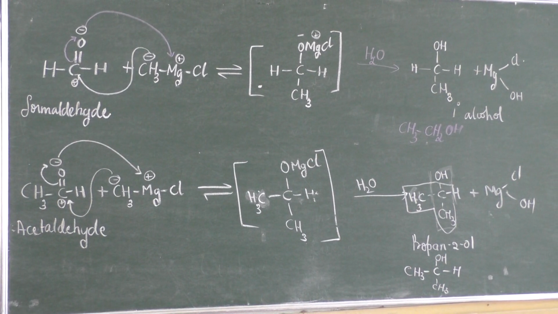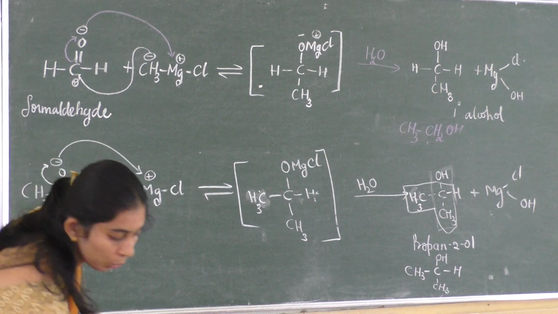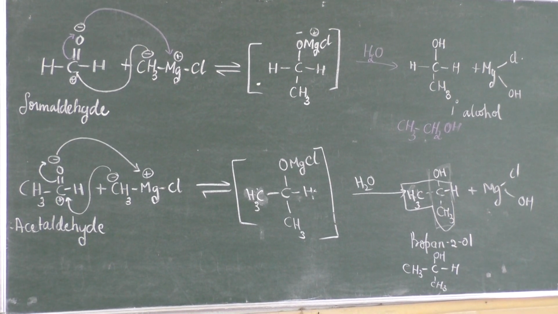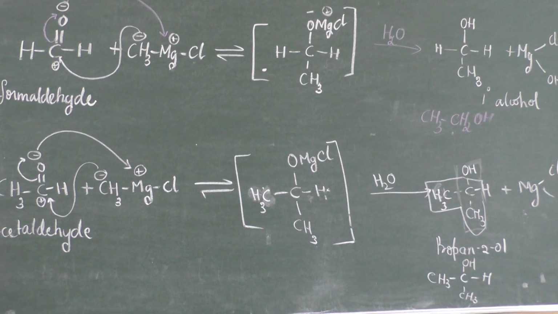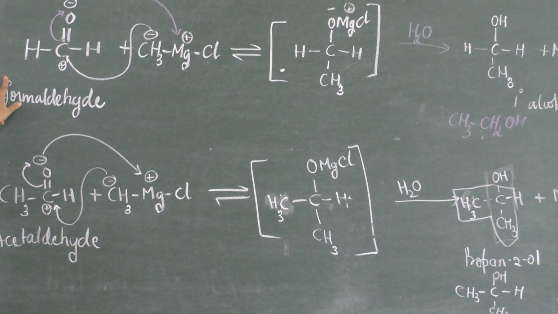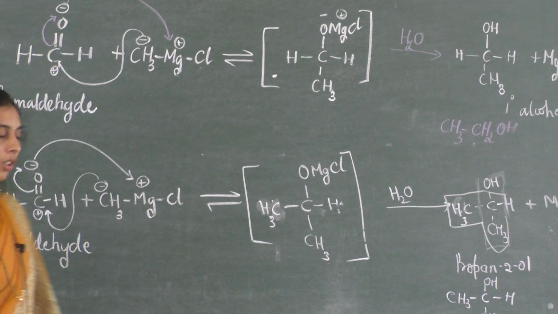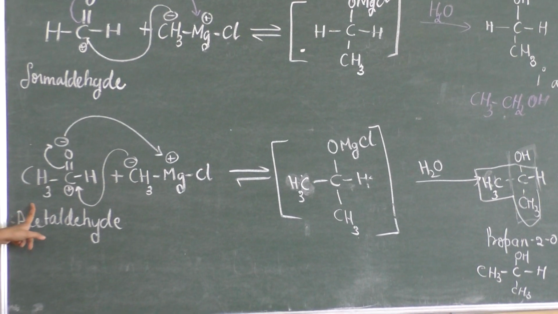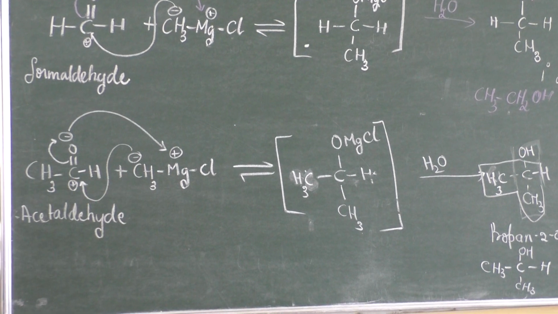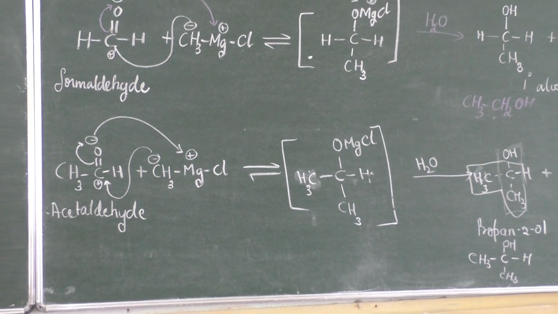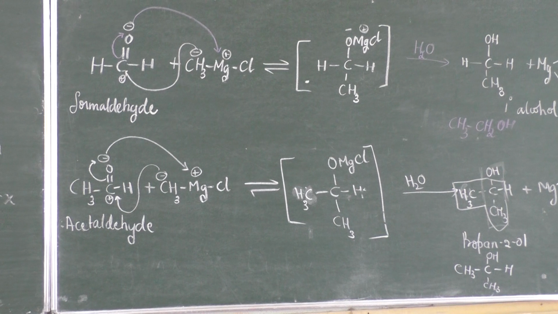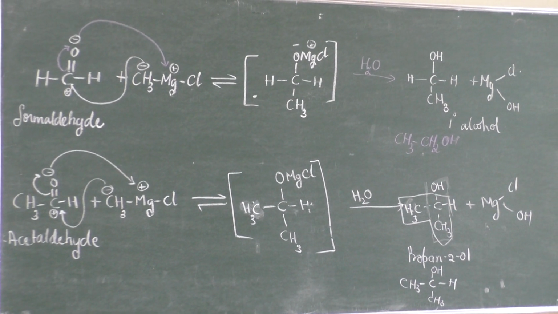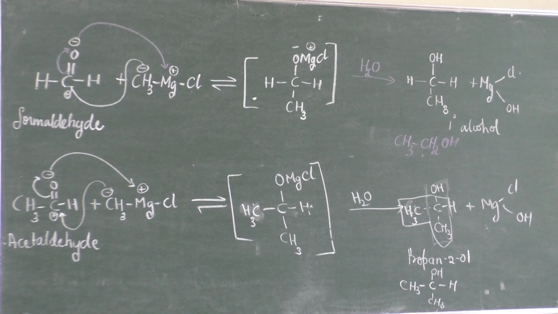Then how can you prepare a tertiary alcohol? We'll move on to that. If you use an aldehyde, that is formaldehyde, you are going to get a primary alcohol. If you use any aldehyde other than formaldehyde, you are going to get a secondary alcohol. How can you get a tertiary alcohol then? For that, you have to treat with any ketone.